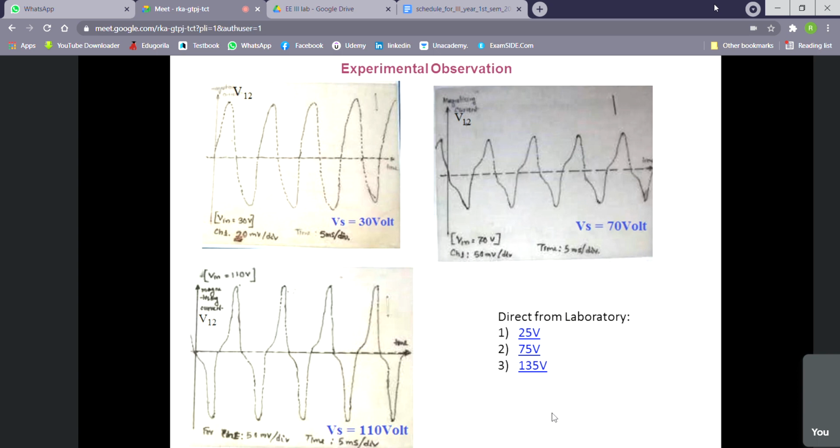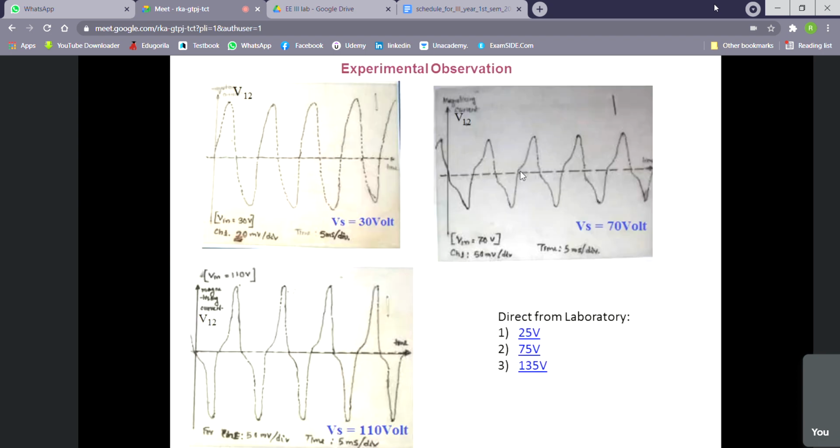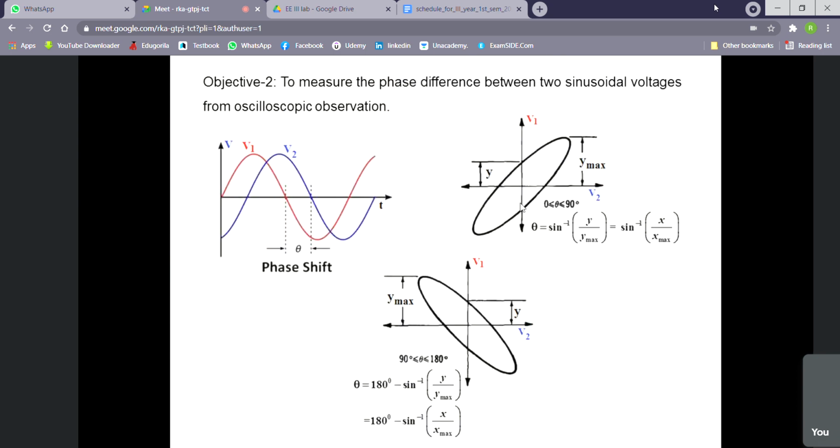Report is compulsory for all, and there will be marks entirely maybe on the report and on the attendance. Then next, so this is for run 1. Then next is to observe the phase difference between two sinusoidal voltages from oscilloscopic observation.